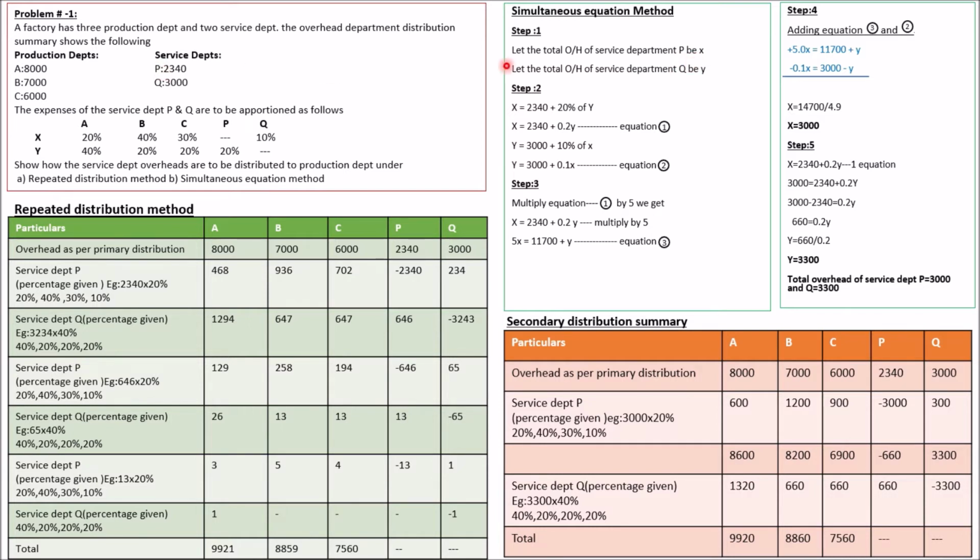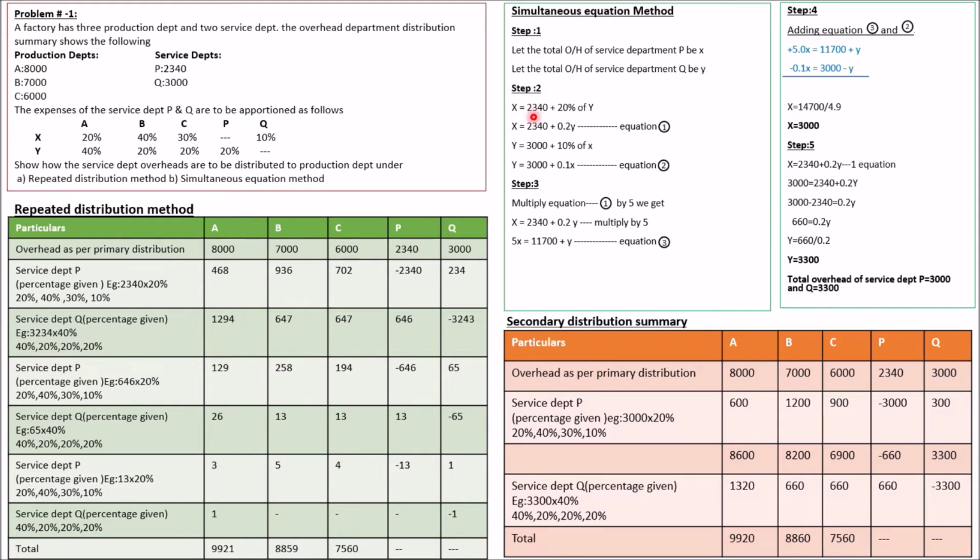That is, let the total overhead of P, which is 2,340 for service department P, be X. In order to find the value of X and Y, that is the value of P and Q, we are naming them X and Y. Let the total overhead of service department Q, which is 3,000, be Y. First we have to make that.